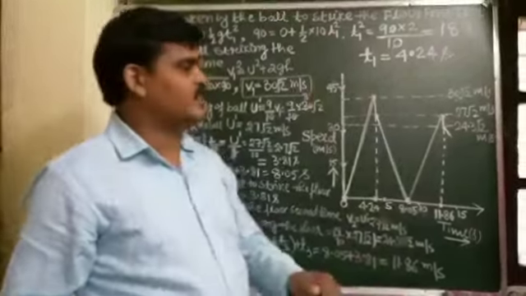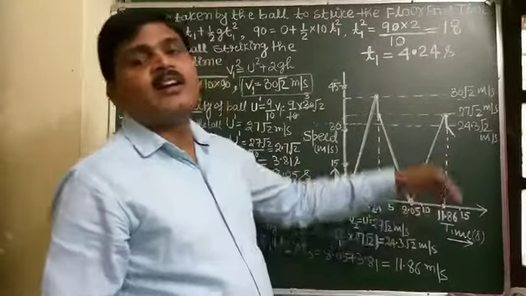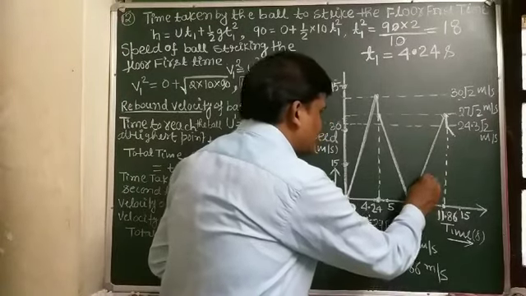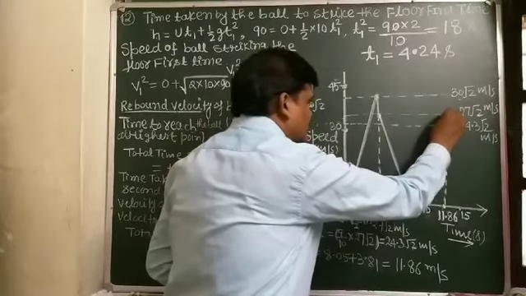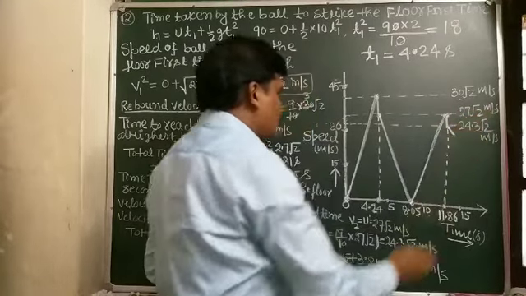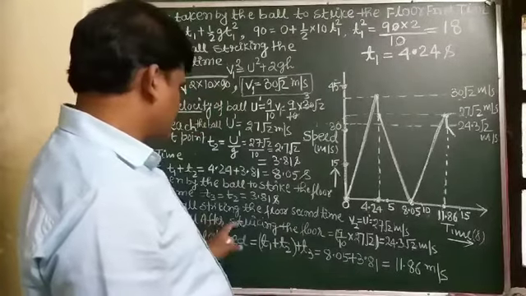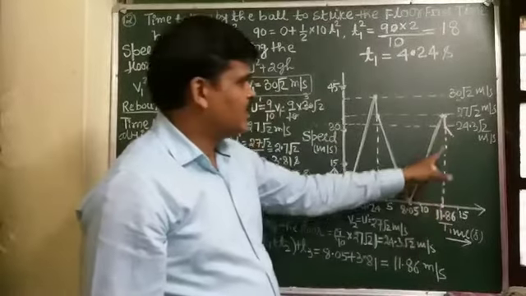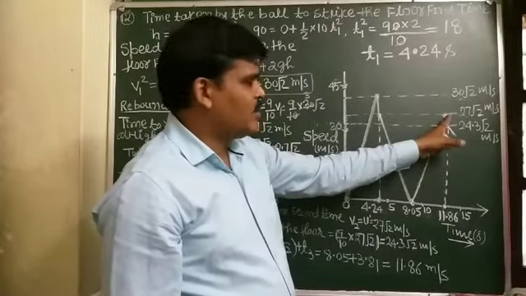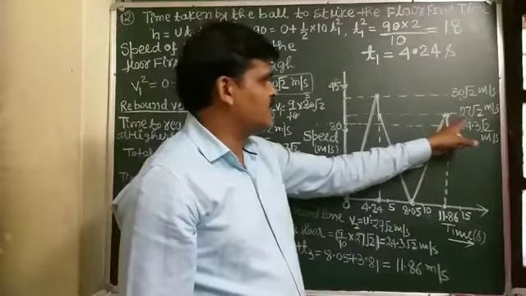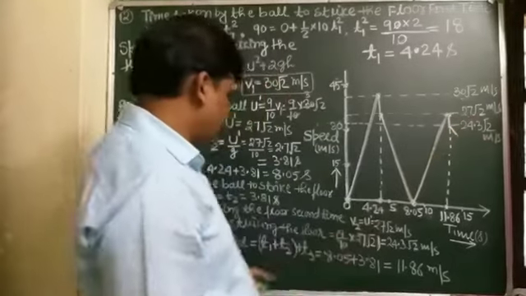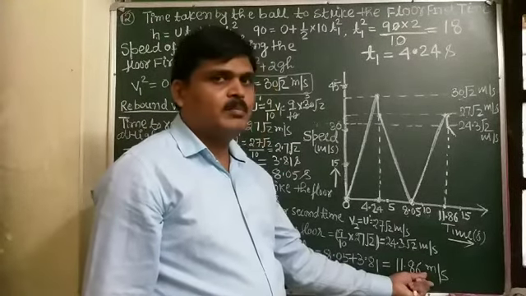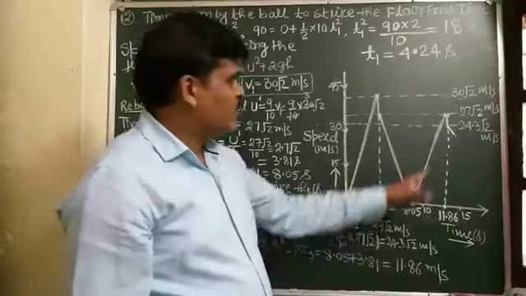So with the same velocity, 27 root 2, the ball returns to the ground, and the velocity of the ball striking the floor is 27 root 2 meter per second, at the time 11.86 seconds.